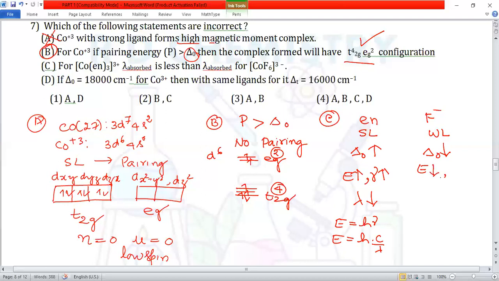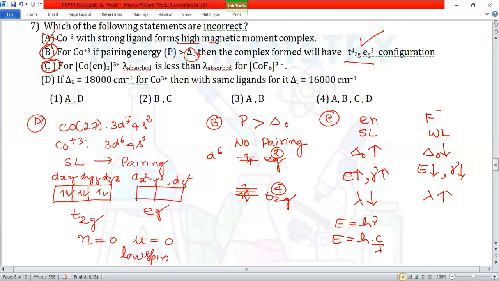So energy is less, or frequency is less, or the lambda will be more. So this is a correct statement. So C is a correct statement. B and C are the correct statements. We'll go for option D.